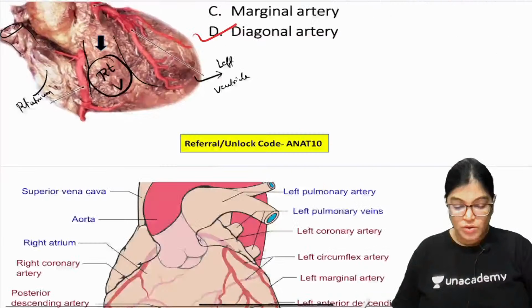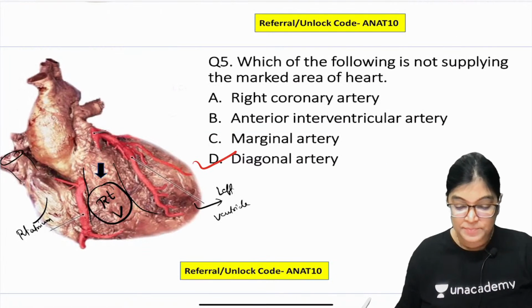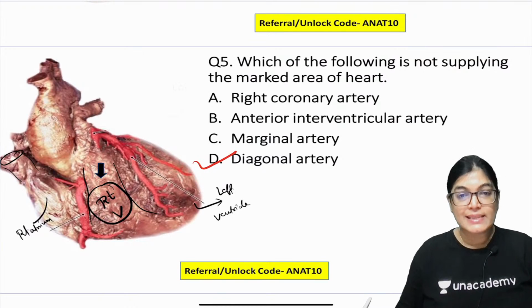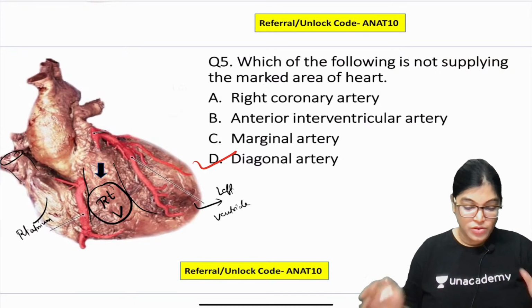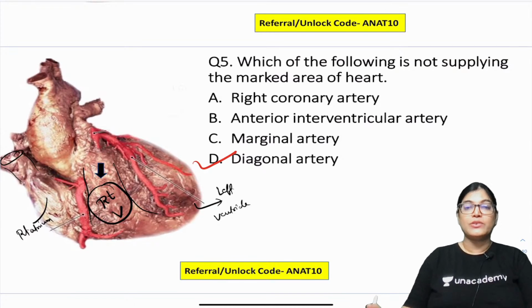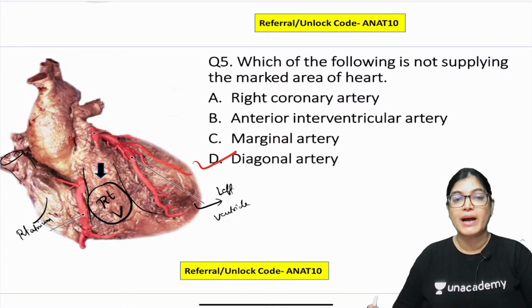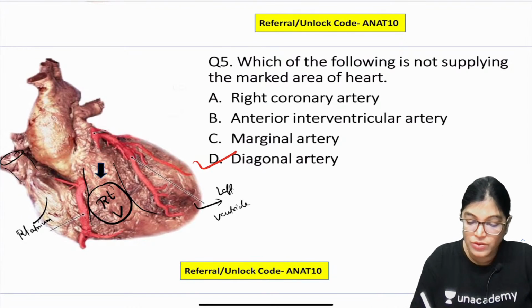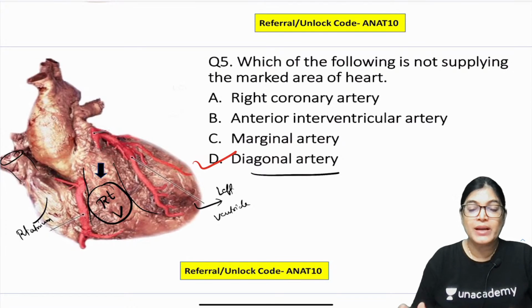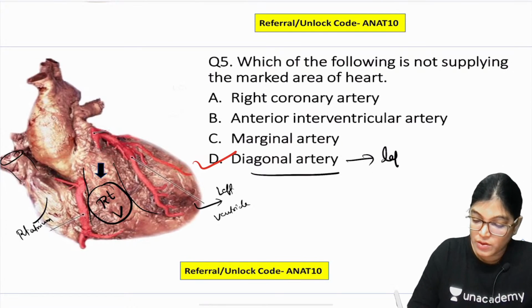So my dear aspirants, we have got the options: right coronary artery, anterior interventricular artery, marginal artery and diagonal artery. Got it? The diagonal artery is a branch of which artery? Diagonal artery is a branch of left coronary artery.